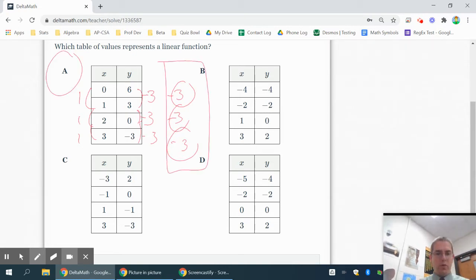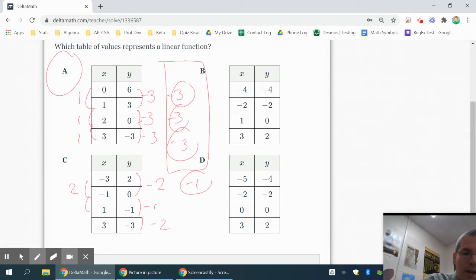Just to show you one of the ones that would not be linear, this one is going down by 2. And then it goes down by 1, and then it goes down by 2 again. This is not linear because it does not have a constant rate of change. Technically now on this one, the rate of change would be -2 divided by 2 since x is going up by 2, so it's -1, and then that's a 2, so that would be -1/2.